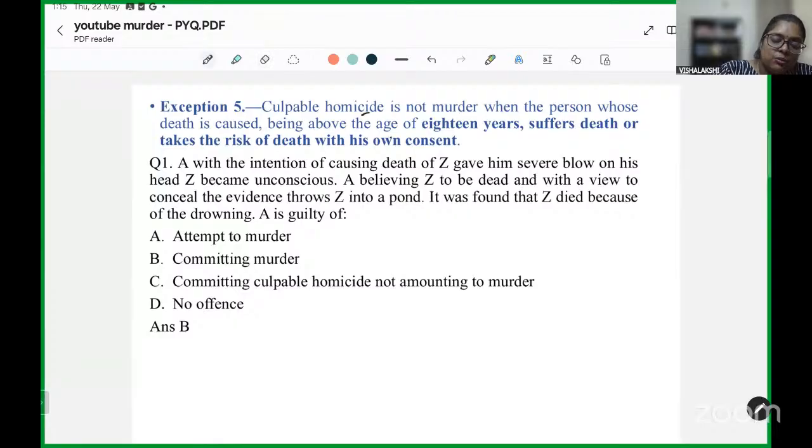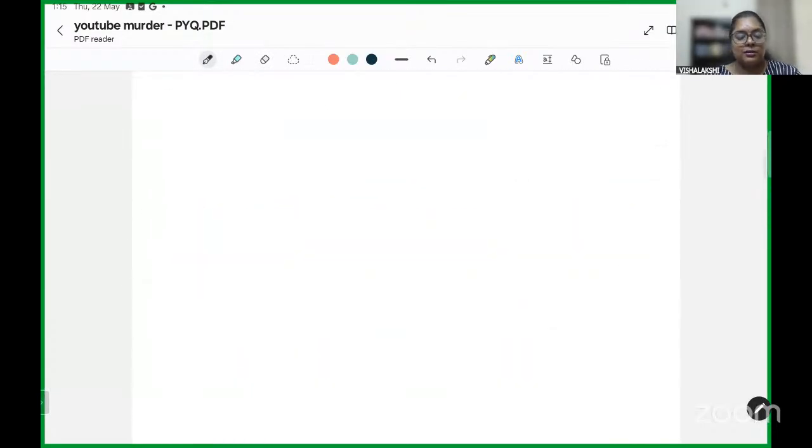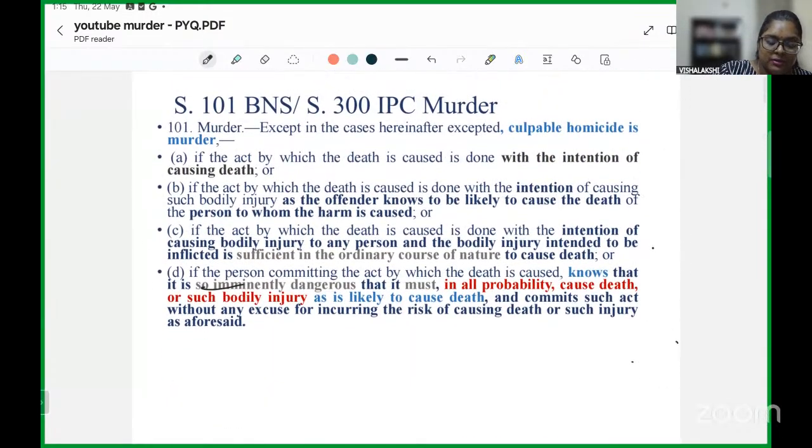I just wanted to start off by giving an outline of what murder and its exceptions are. Repeating myself, murder: you either intend to cause death, or intend to cause a particular injury, knowing by such injury it is likely to cause the death of the person harmed.